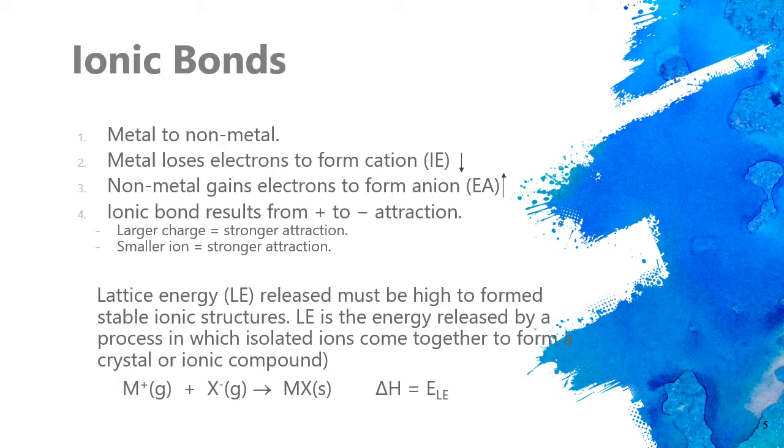LE is the energy released by the process in which isolated ions come together to form a crystal or ionic compound. In this case, a positively charged ion, for example M+ in gas, plus X- anion in gas, combine together to form MX in solid. So delta H is the lattice energy, and this lattice energy is very high.